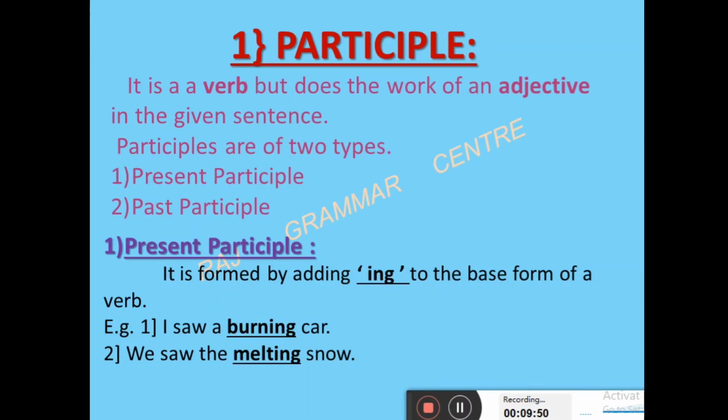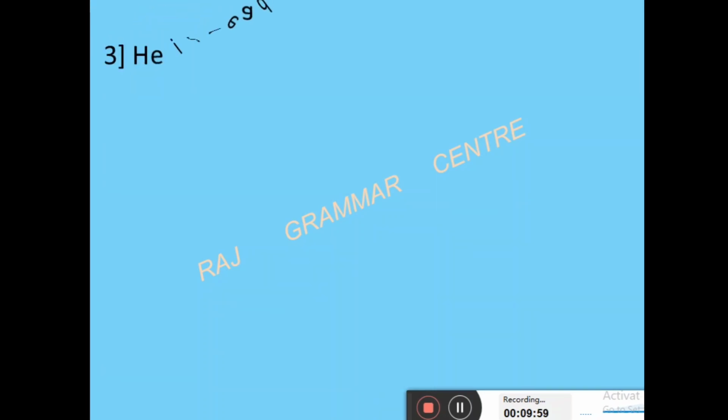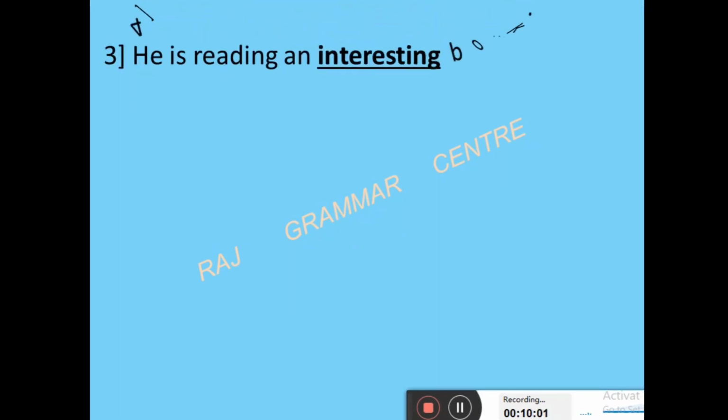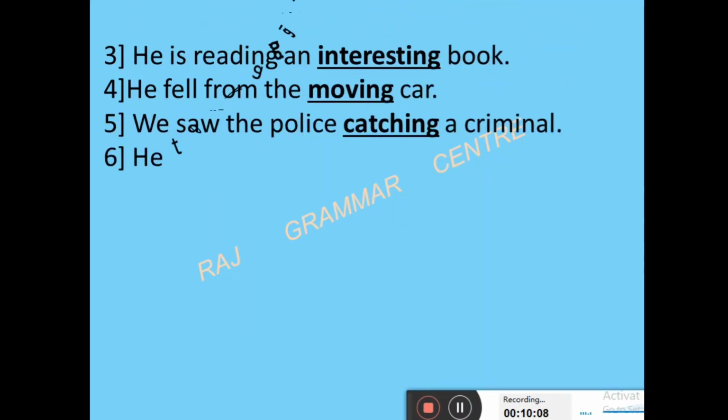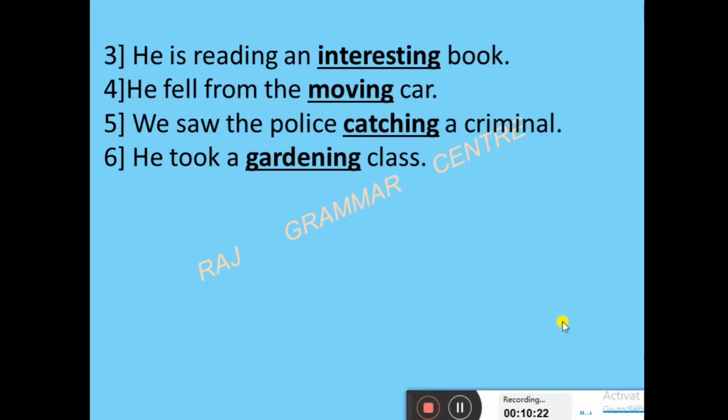See some more examples. Yeah, it will be clear to you. See on the screen. He is reading an interesting book. See carefully. He is reading. Reading is the main verb. And interesting. Interesting is used at the place of adjective. It is a verb but used at the place of adjective. So here interesting is the present participle. Already I have highlighted that.